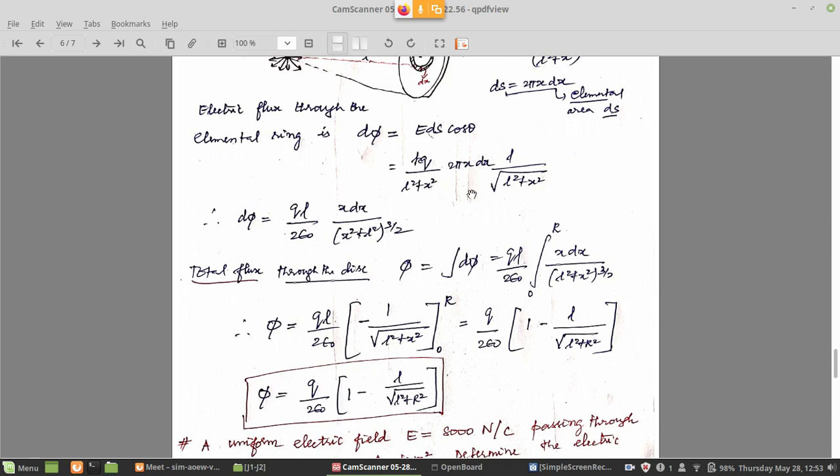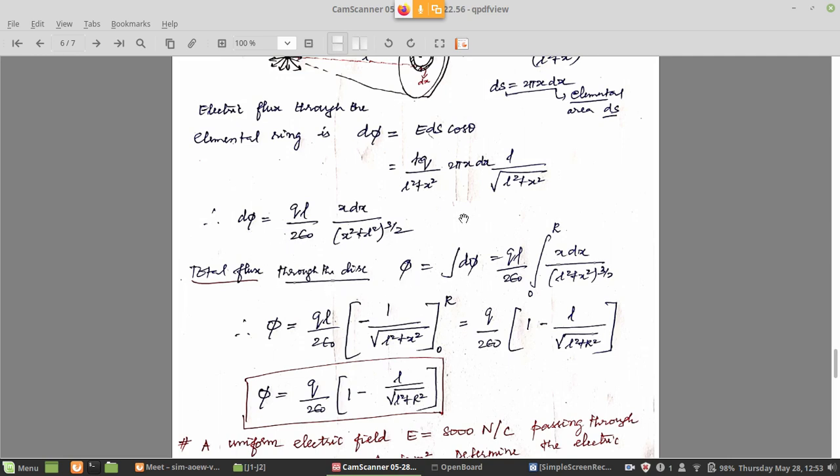Again you can rearrange this. That is q into L. With the 2 pi, you will get 2 epsilon naught in the bottom, because k is 1 by 4 pi epsilon naught, so 4 pi and 2 pi will cancel, giving 2 epsilon naught. The numerator has qL, and x dx remains. In the denominator you have L square plus x square to the power 1 and L square plus x square to the power half. So 1 plus half is 3 by 2: x square plus L square to the power 3 by 2. This is d phi.